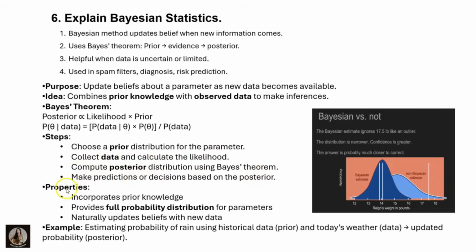Its properties are that it incorporates prior knowledge, provides a full probability distribution for the parameters, and naturally updates the beliefs with new data, as I have told. For example, estimating the probability of rain using historical data. From the prior data, it will estimate the probability of rain, and today, based on the data we have, we update to the posterior probability. Clear? A few common applications are spam filtering, medical diagnosis, financial risk assessment and machine learning. These are all the applications of Bayesian statistics.